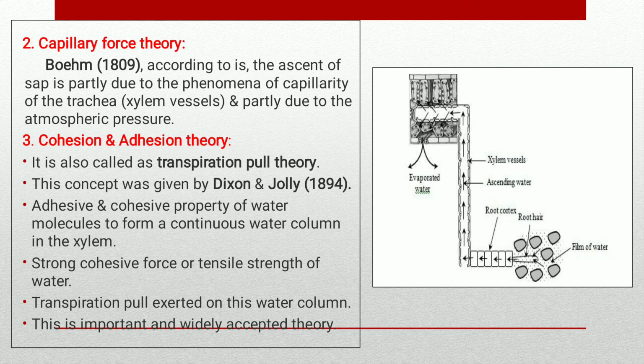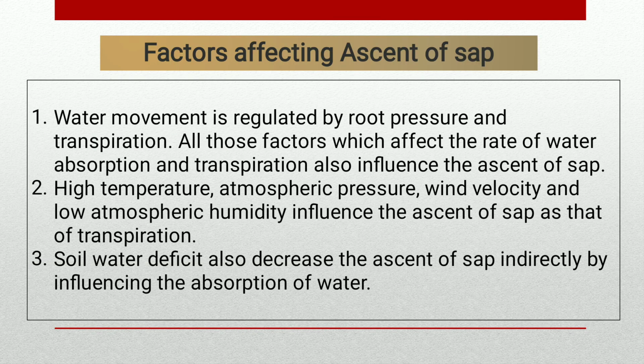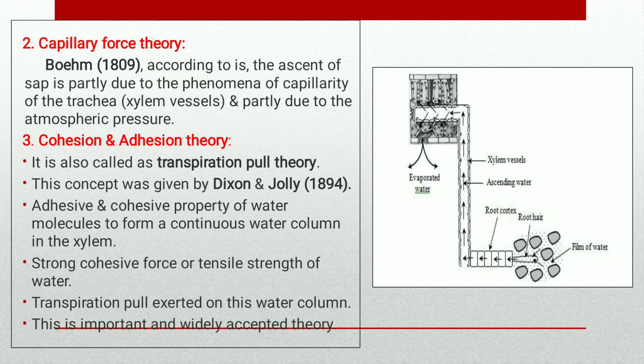The next theory is the cohesion and adhesion theory. This theory is also called the transpirational pull theory. The theory was proposed by Dixon and Joly in the year 1894, and by Askenasy in the year 1895. It is the physical force theory which explains in the most satisfactory way the ascent of sap in plants.